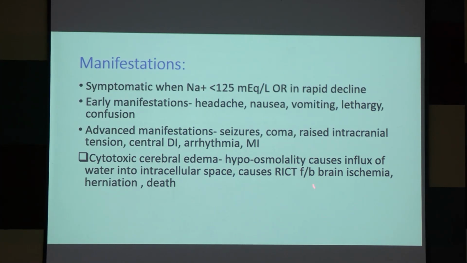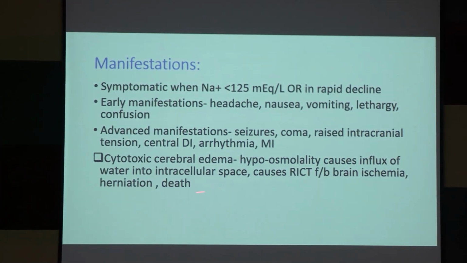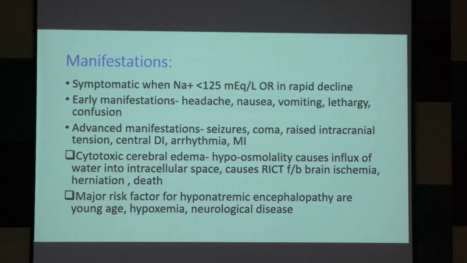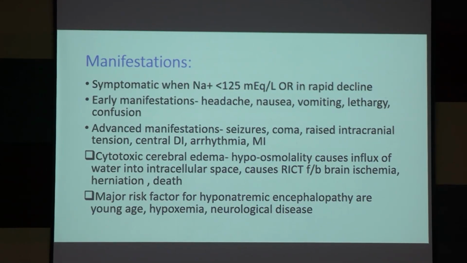That may cause brain ischemia, ultimately herniation or death. The risk factors for hyponatremic encephalopathy are young age, hypoxemia, and any previous underlying neurological disease. In those cases, the manifestations will be significant and quite earlier.